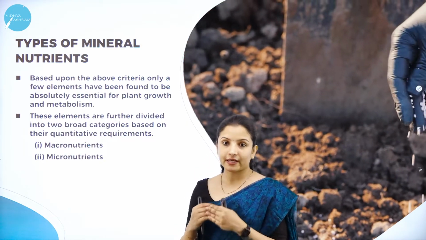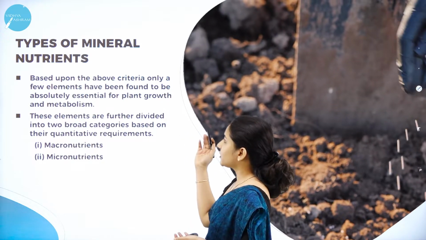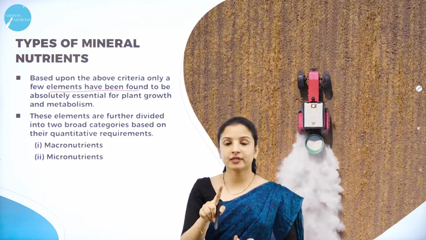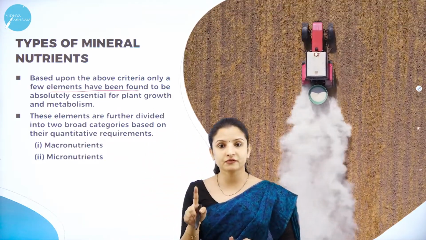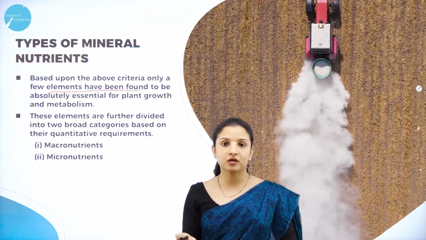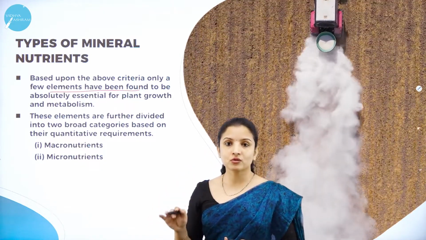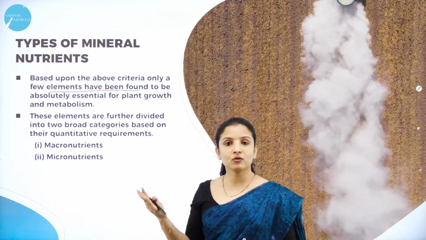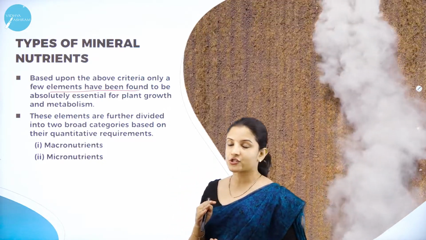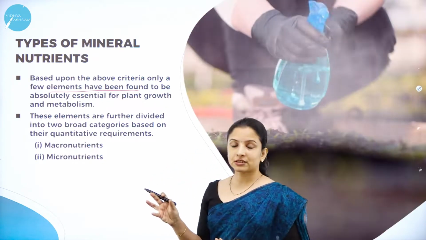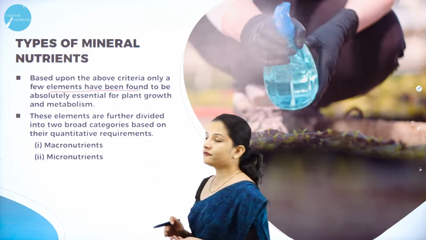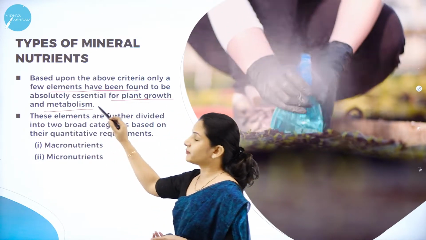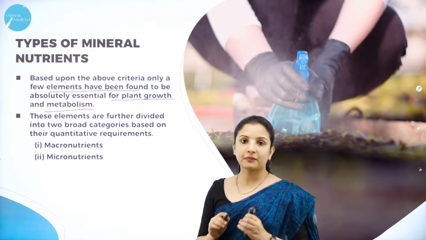So if all these three criteria are fulfilled, based upon the above criteria, only a few elements have been found. I told you there are 150 elements. Out of the 150, 60 were identified or discovered, and out of the 60, only those elements which follow the criteria that we learned previously can be considered as essential. So out of those 60, only a few elements are compulsorily and absolutely essential for the plant growth as well as metabolism in the plant for the overall development of the plant.